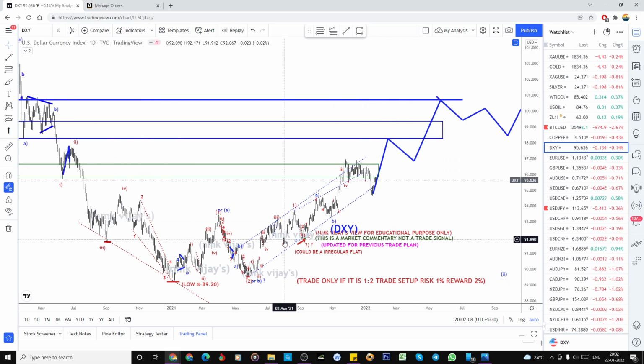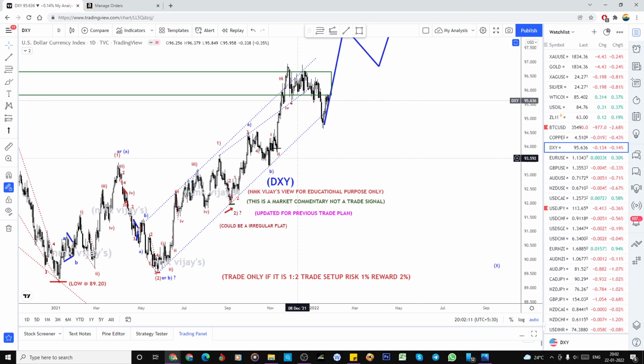The third wave is a little bit of a diagonal pattern. What I'm expecting, you can make this a 1, 2, 3, 4 also, fine, but in Euro USD it is an entirely different pattern. It looks like, if we mark this as a 1 and this as a 2, previously I measured that if it bounced from here, I'm expecting 1, 2, 3, 4, 5, but it already retraced that much, and I'm not labeling it as a 1, 2, 3, and here a 4. I'm not looking for that.